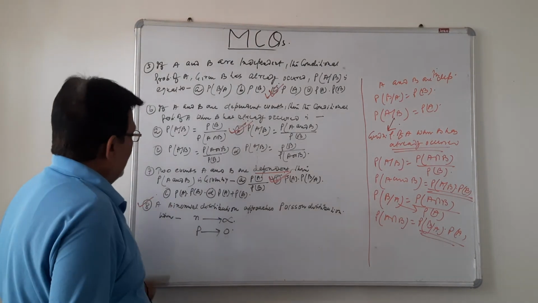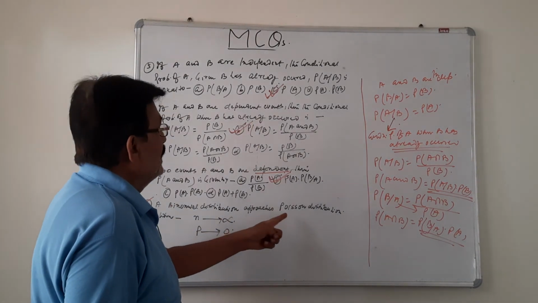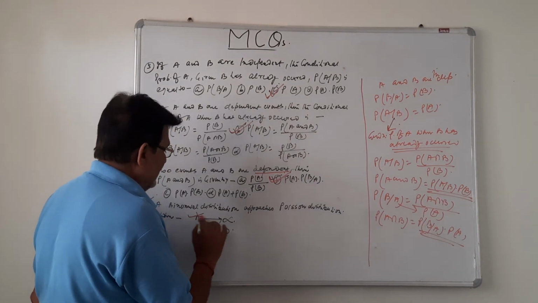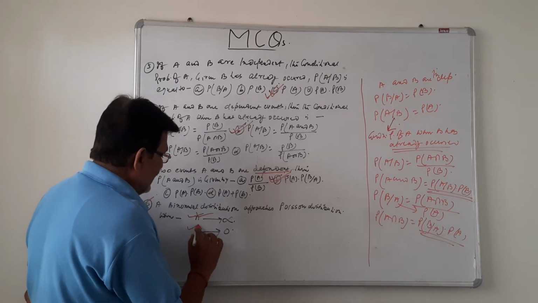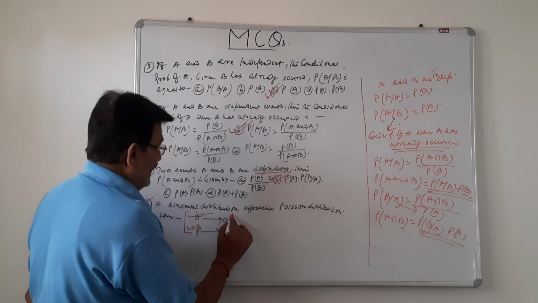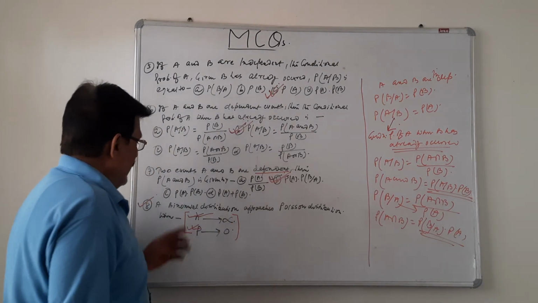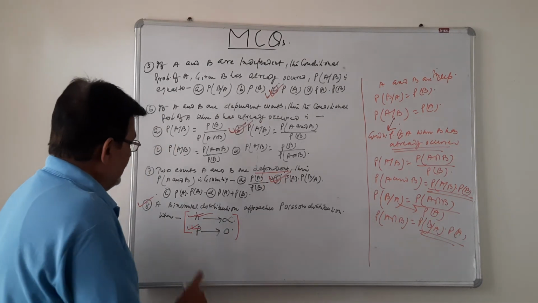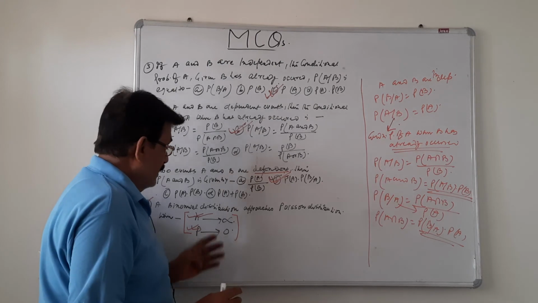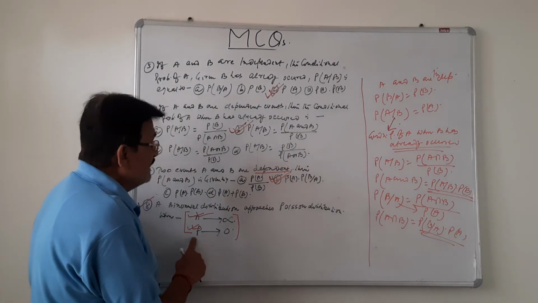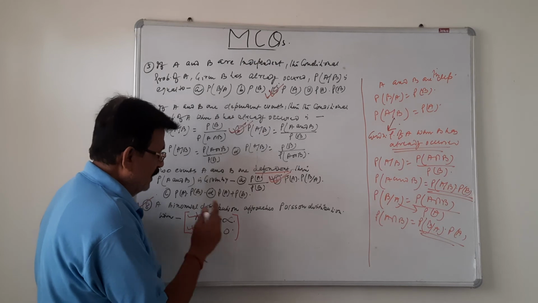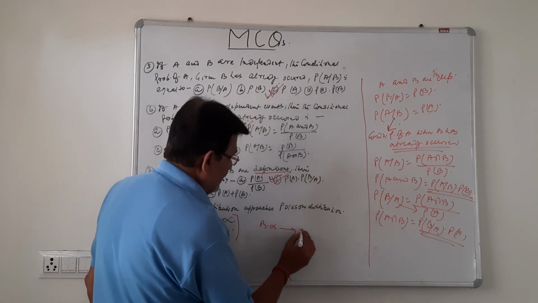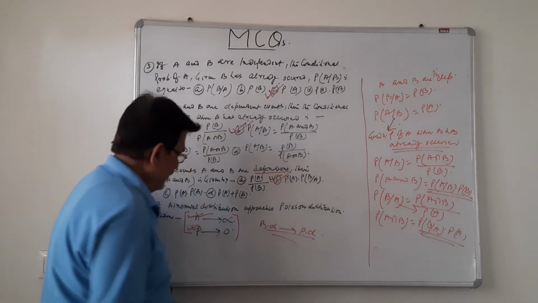Question number 8: a binomial distribution approaches Poisson distribution when the number of trials tends to infinity and the probability tends to 0. This will be the right option out of the various options. So any binomial distribution approaches Poisson distribution when the number of trials tends to infinity, that is, very large, and p tends to be very small, that is, p tends to 0. Then the binomial distribution tends to Poisson distribution.